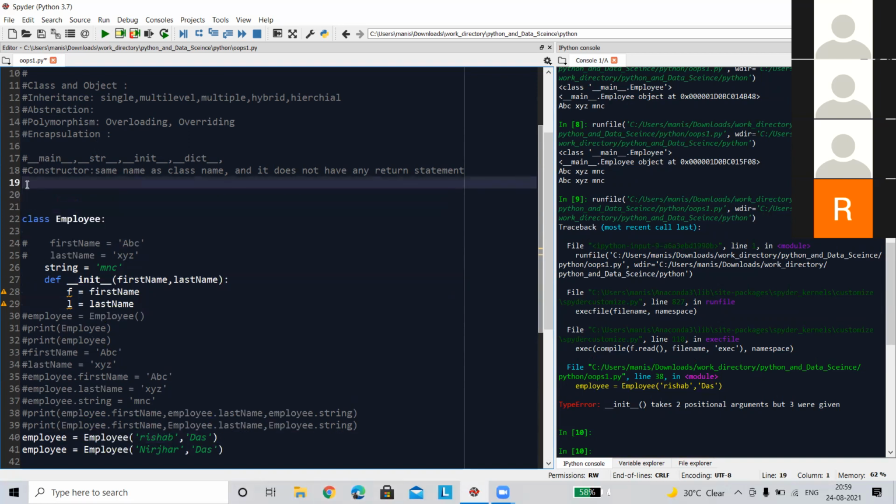let me show you one thing. In other programming languages like Java, if your class name is employee, then the constructor name should be employee. So by seeing these two things, I know that whatever we call using employee, it will take these arguments with the employee reference.